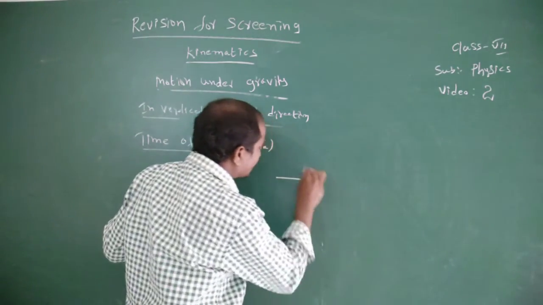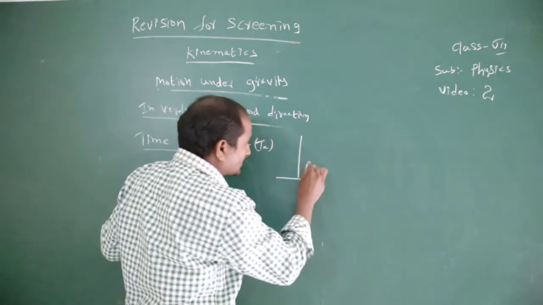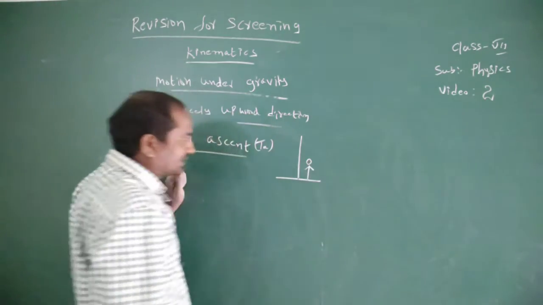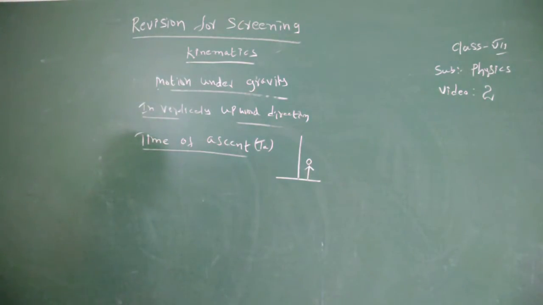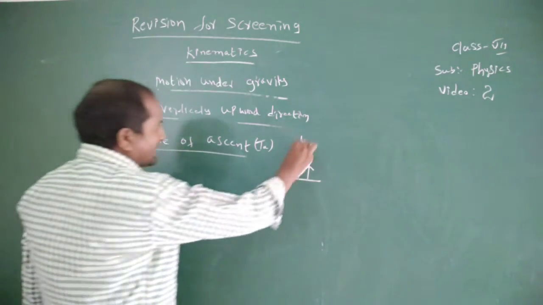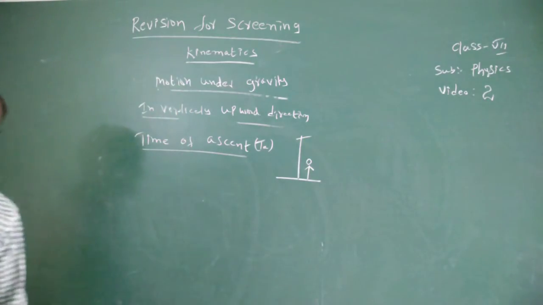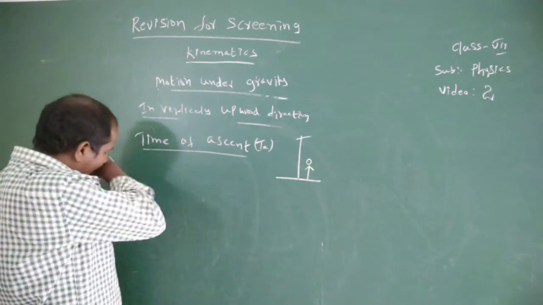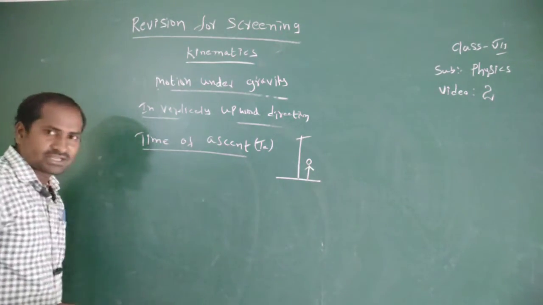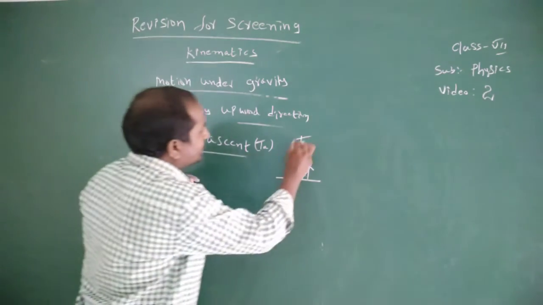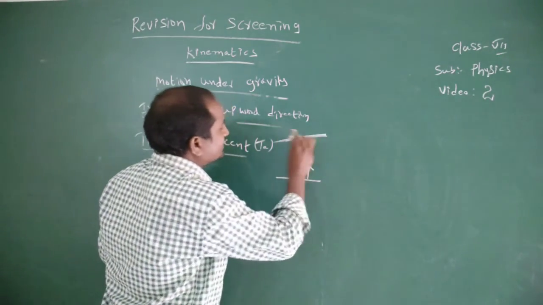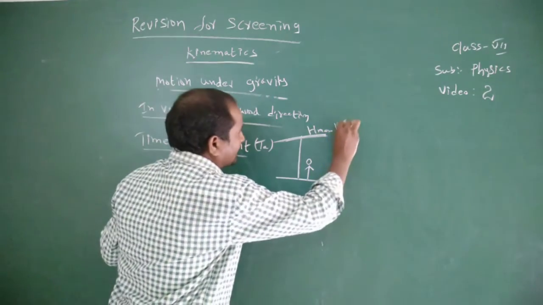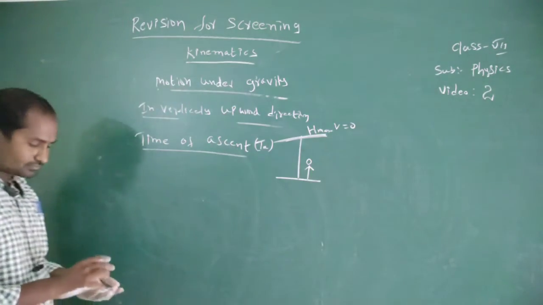Now the body is thrown vertically upwards. The time taken by the vertically projected body to reach the maximum height is called time of ascent. Here time of ascent equal to u by g, because when the body reaches the maximum height, h maximum, the final velocity equal to 0.